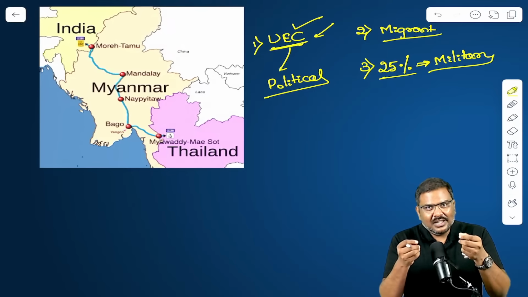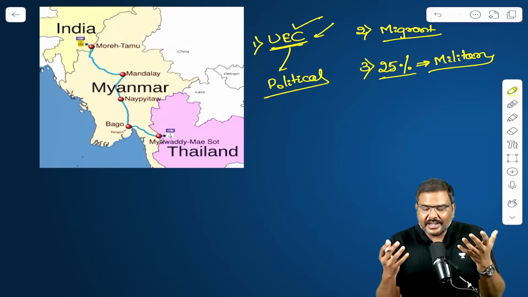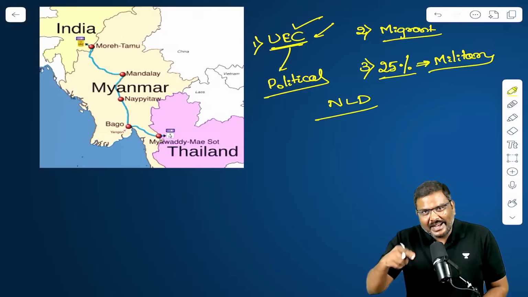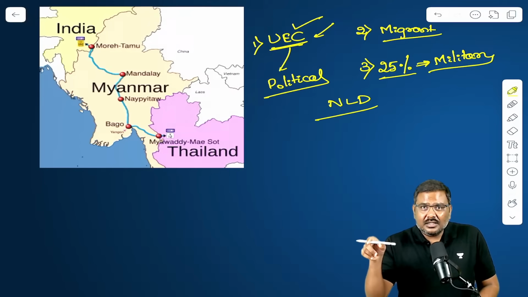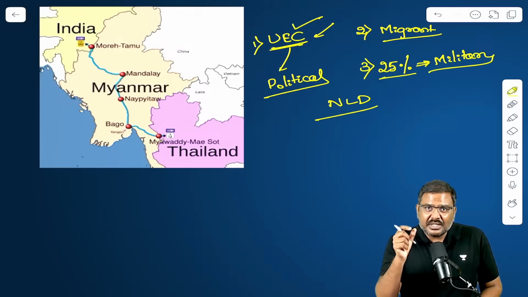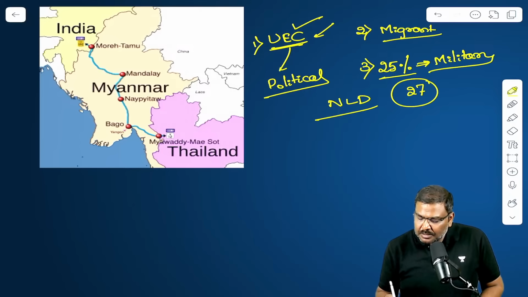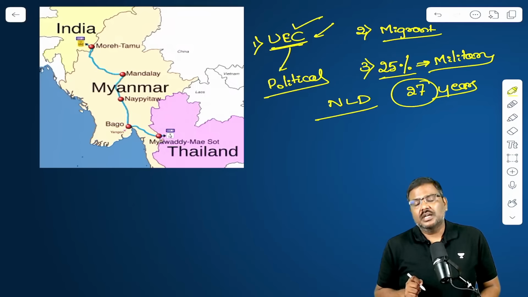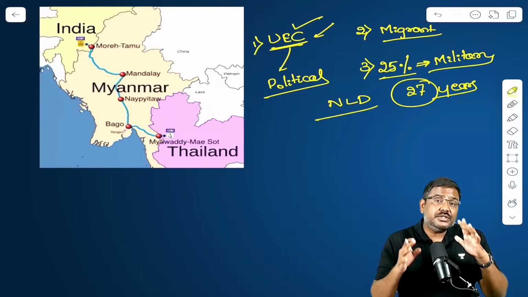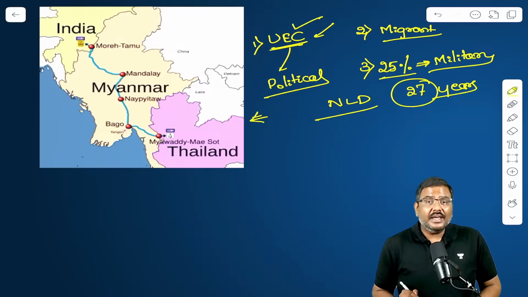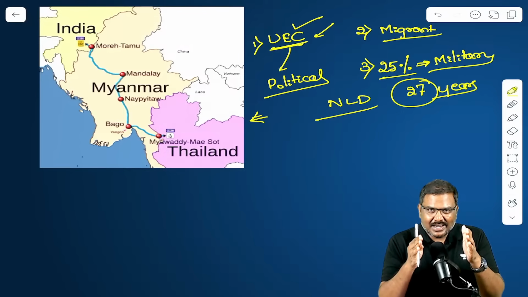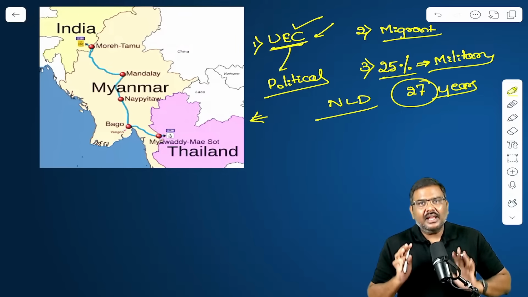First and foremost, the most famous and largest political party, the NLD, is not allowed to participate in the election. The leader is incarcerated. She has been imprisoned for 27 years on the pretext of multiple laws or crimes. Amidst all of this, the military junta is now conducting a 3-round election in Myanmar. This is, in a nutshell, what is happening in Myanmar.